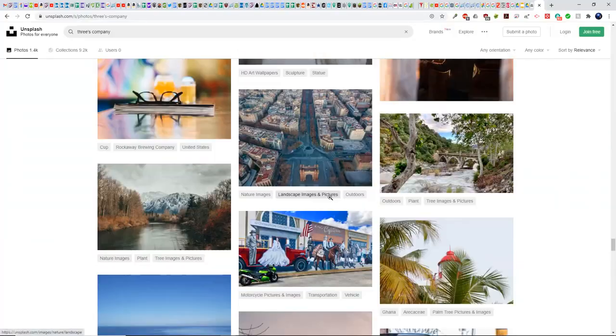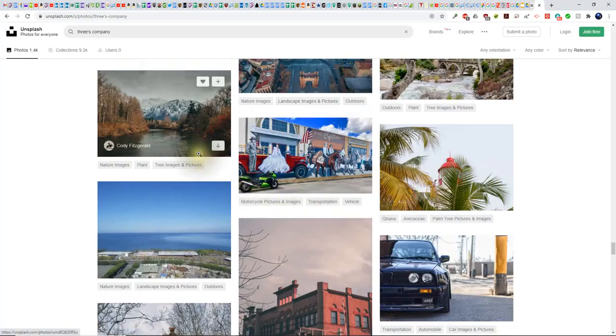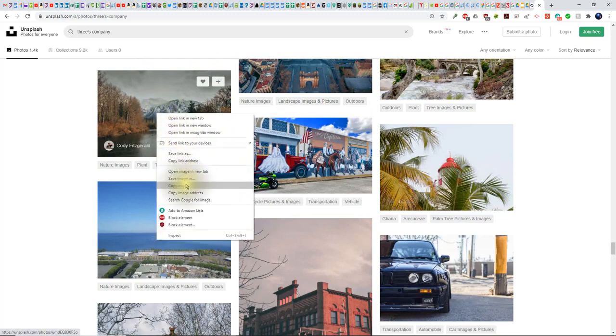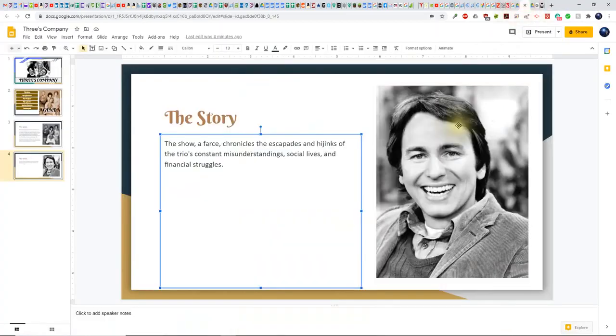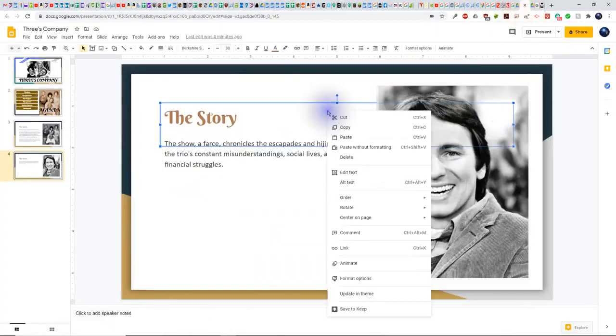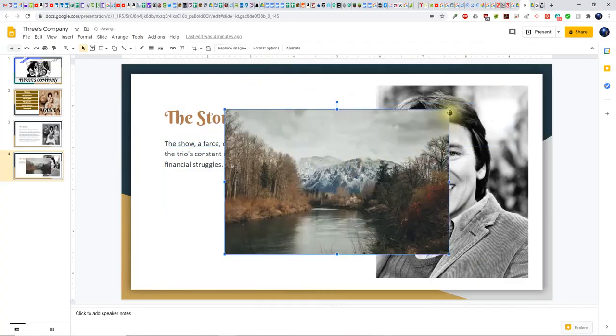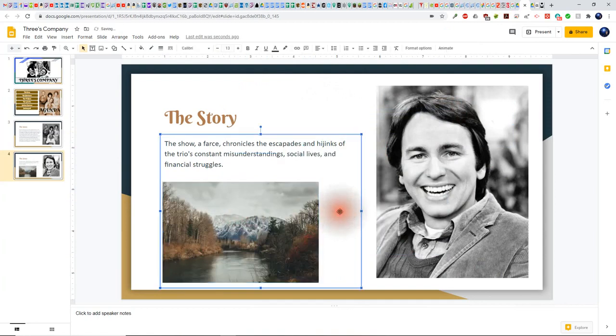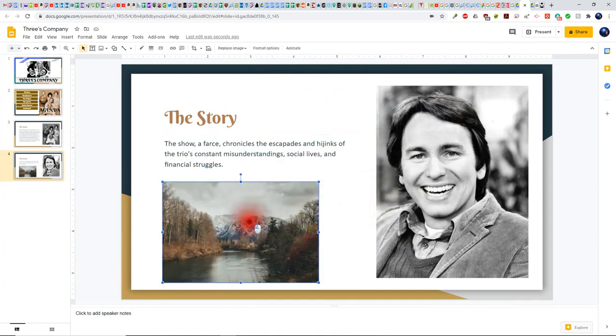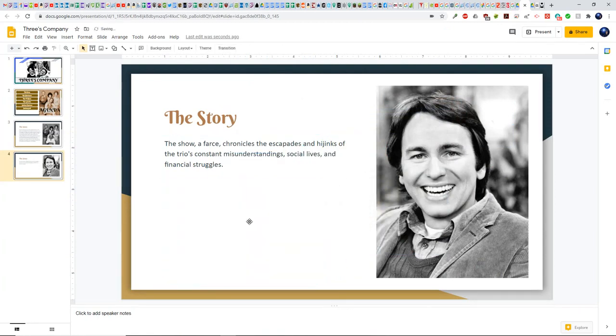Now I'm not really finding any images that go along with Three's Company, but let's just say that one of these was one that I wanted to use. All you have to do is right click the image, say copy image, then go back to your presentation, right click there, and then select paste. And there it is. Then you can resize it and place it where you want it to go. And if you're not happy with it, you can click on it, hit the delete key once, and it goes away.